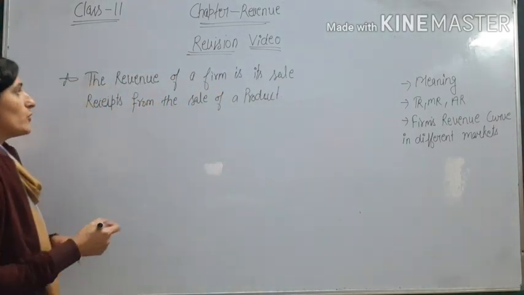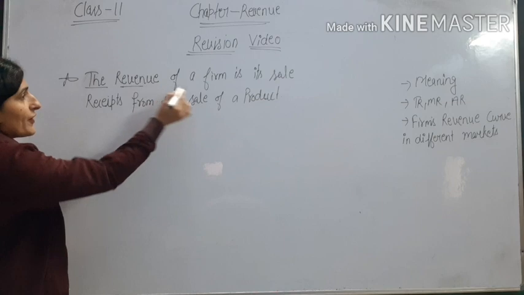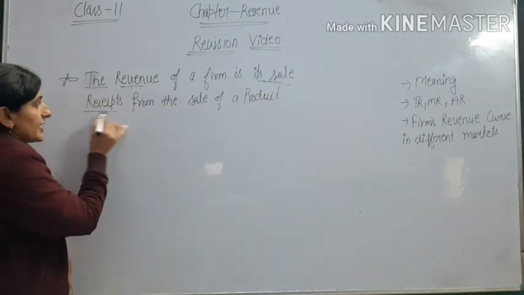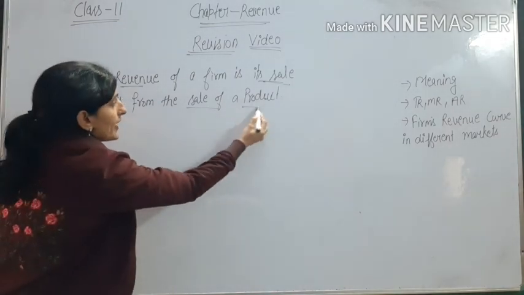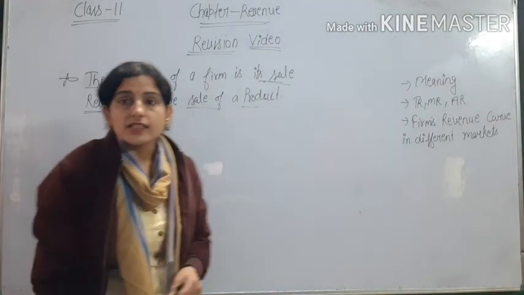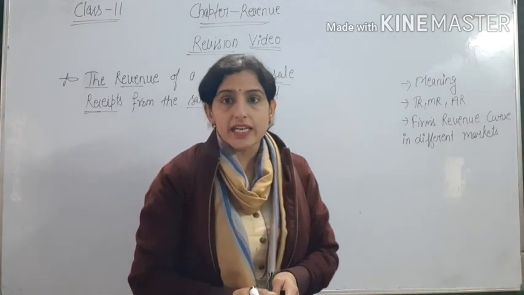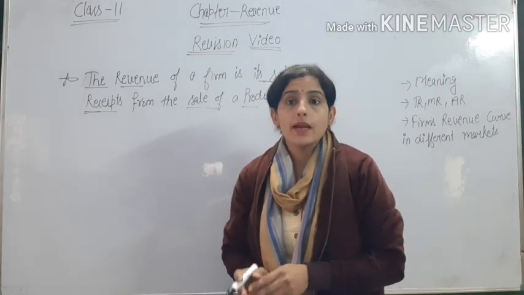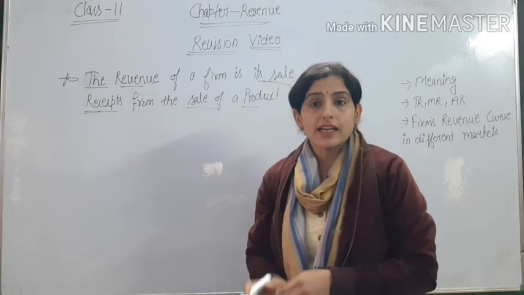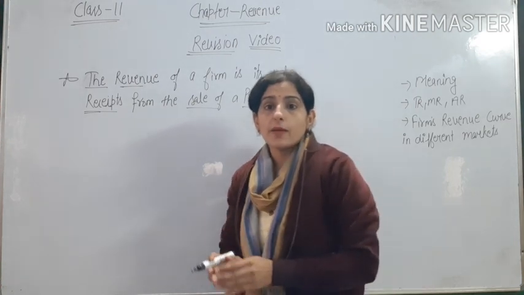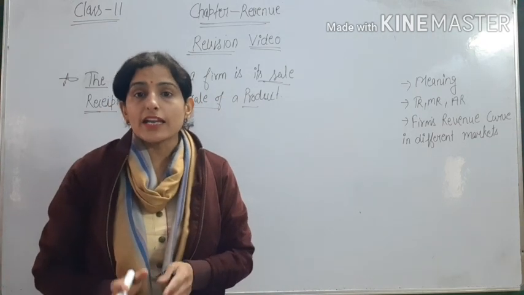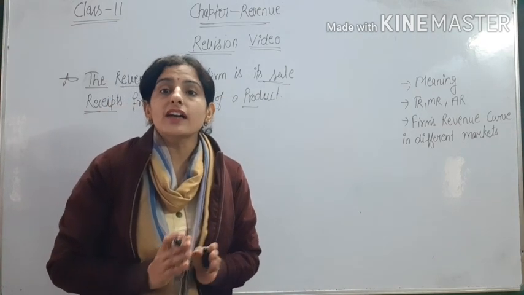What is revenue? The revenue of a firm is its sale receipts from the sale of a product. Means revenue is the money receipts, or we can say sale receipts of a firm by selling a product. Okay, means if a firm is selling any product, whatever money the firm gets by that is the revenue